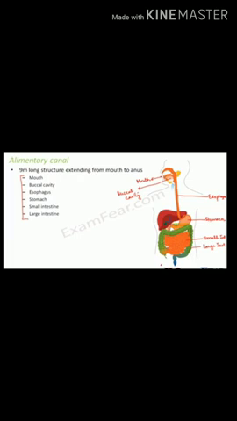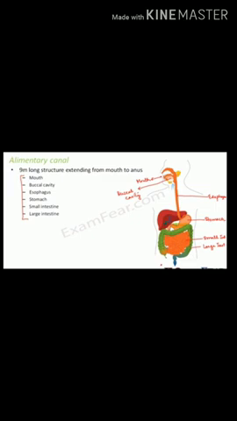What are the organs which together form the alimentary canal, also known as the digestive tract? The first part is the mouth, the second is the buccal cavity or oral cavity, the third is the esophagus, number 4 is the stomach, number 5 is the small intestine, and then the large intestine. These are the different parts of the alimentary canal.